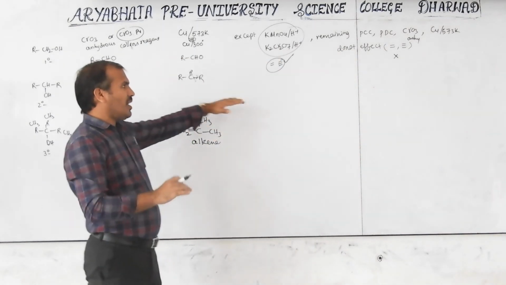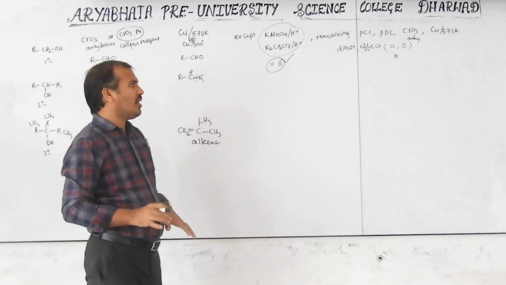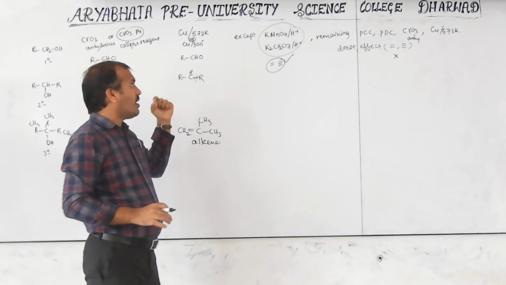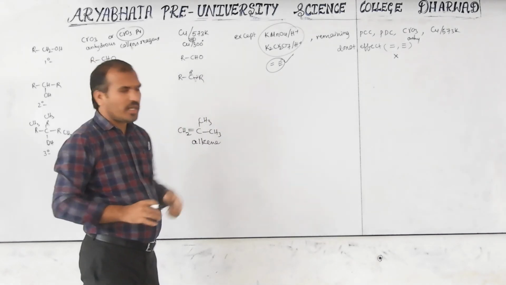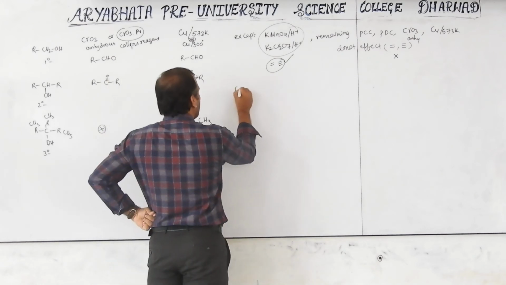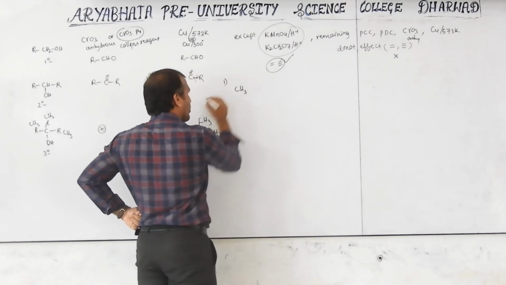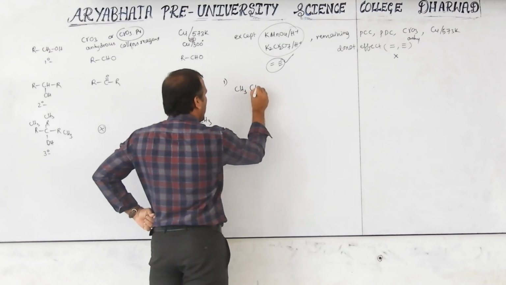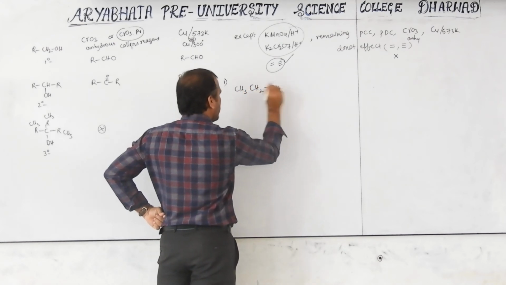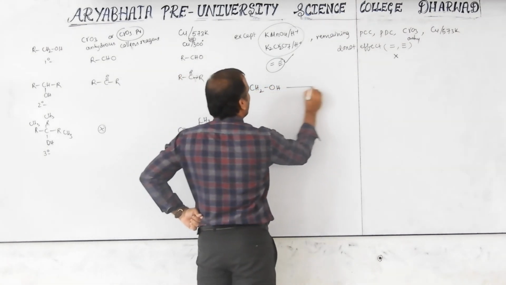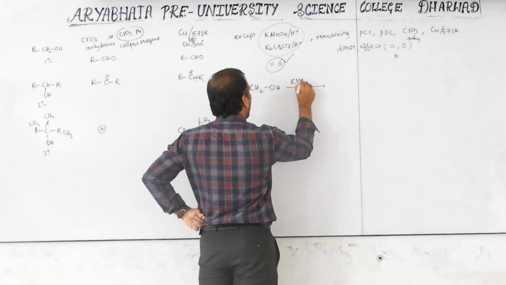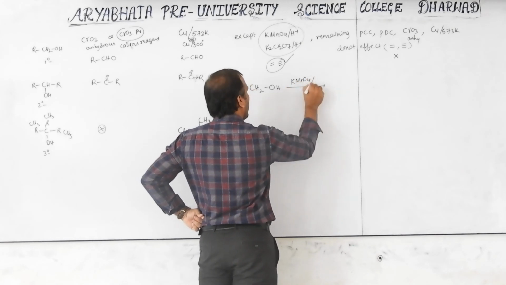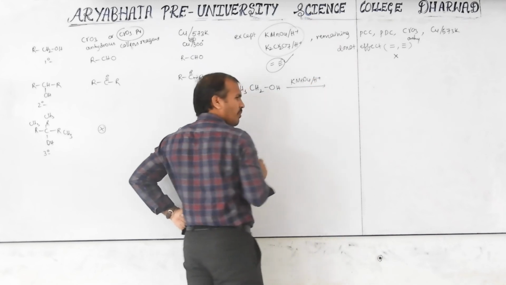If I write one reaction now, then you will know what type of product each reactant gives. Now I am writing one example: CH3CH2OH reacts with KMnO4 in acidic medium.